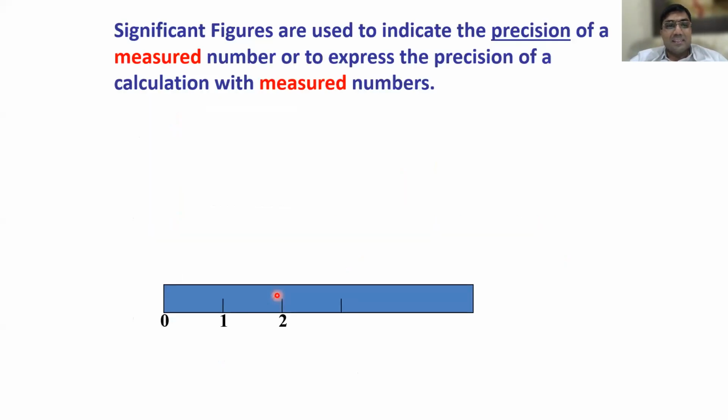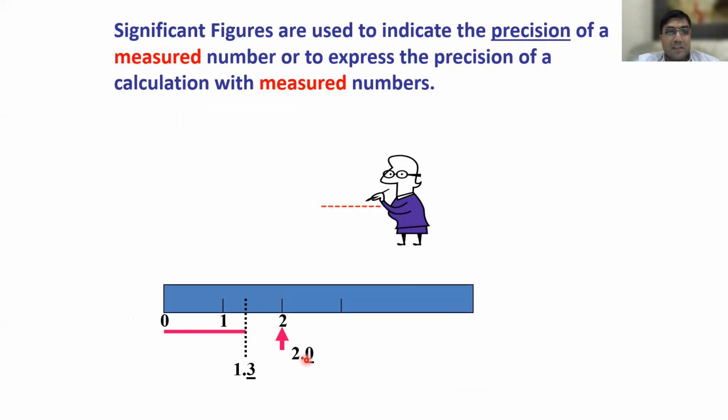Next, as I already conveyed to you, significant figures are used to indicate the precision of a measured number. Basically, you are going to indicate the precision of a given number. You can see here this measurement will be 1.3, and this is 2, right?